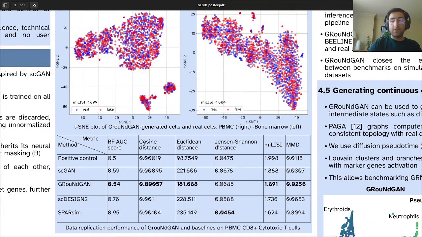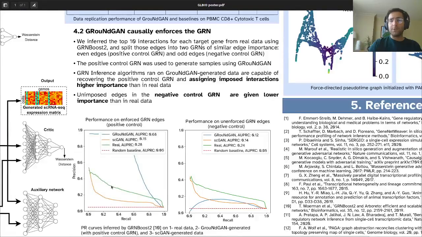As you can see over here, across different distance metrics, maximum mean discrepancy, median integration latency scores, and when an RF is tasked to distinguish between cells generated from GroundGAN and real datasets, it performs quite close to random with about 0.54 AUC score. But that is not enough for us to achieve our goals.